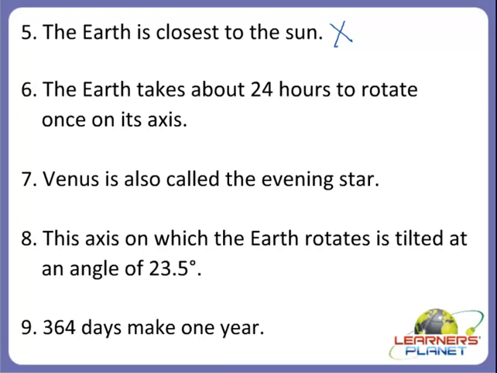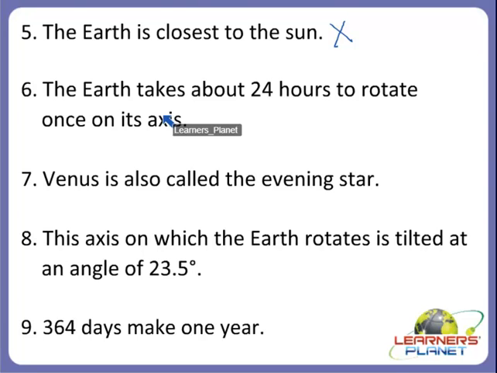Now the next one. The earth takes about 24 hours to rotate once on its axis. Yes children, is this the correct one? Does earth take about 24 hours or even less than that or even more than that to rotate once on its axis?